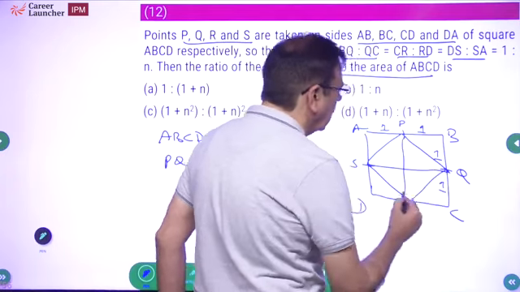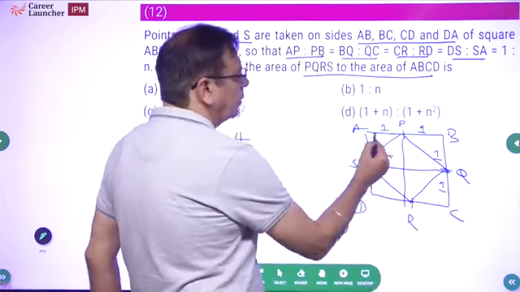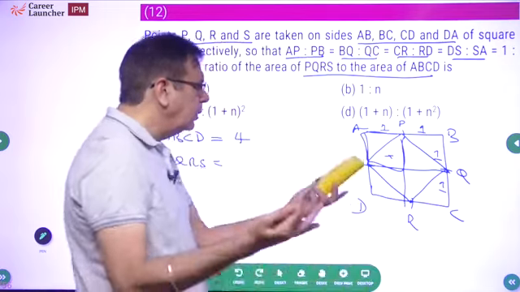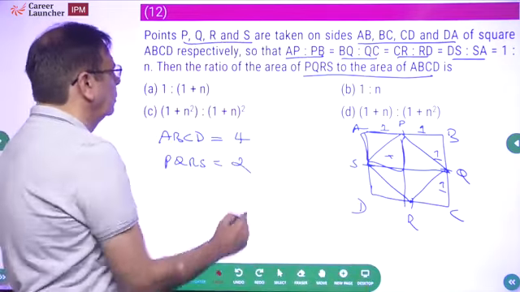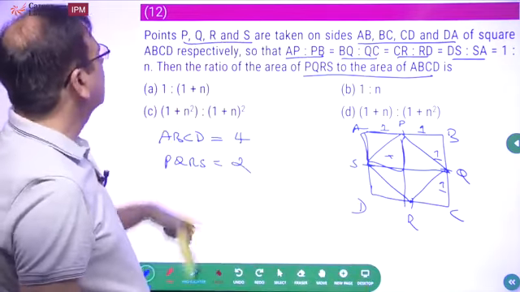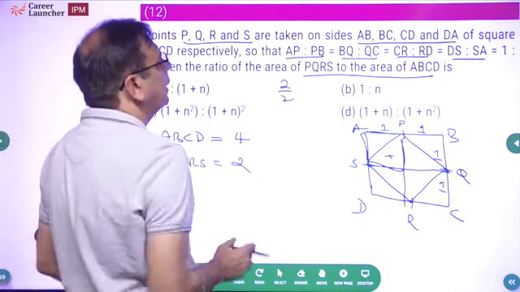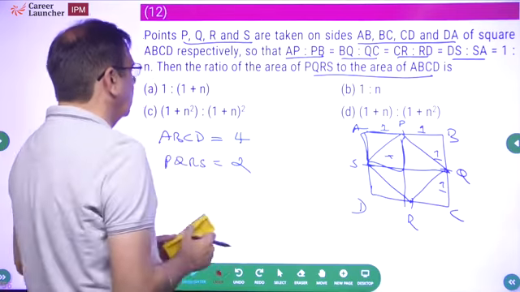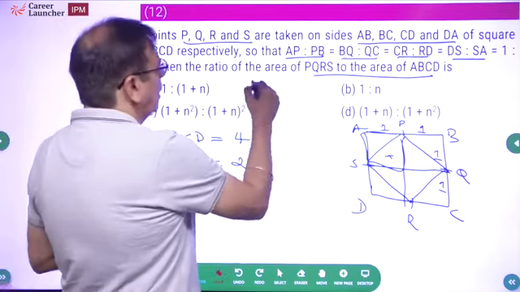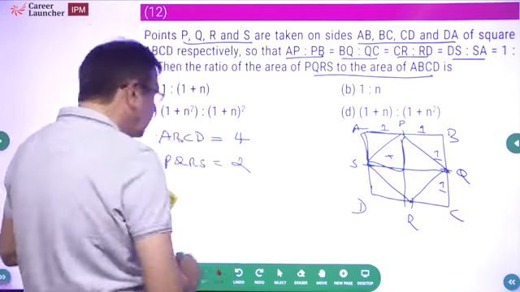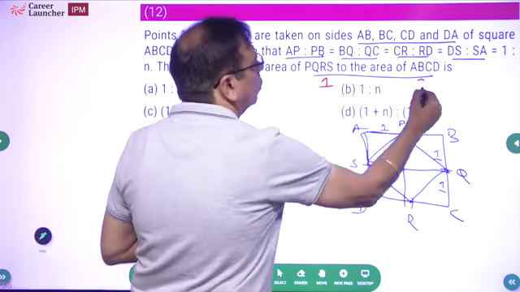Look at it this way. This is half of this particular figure. So the area of PQRS should be equal to 2. So what should be the ratio of the area of PQRS to ABCD? It should be 2 by 4. PQRS to ABCD will be 2 is to 4, or 1 is to 2.